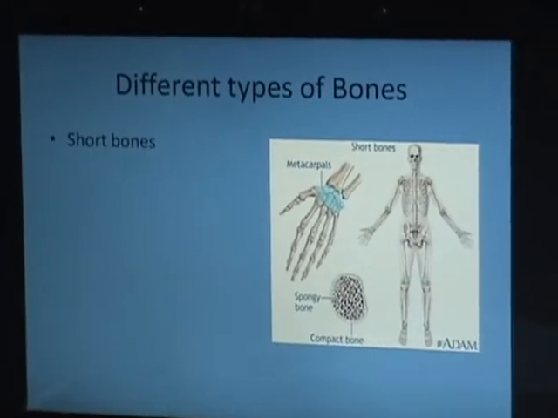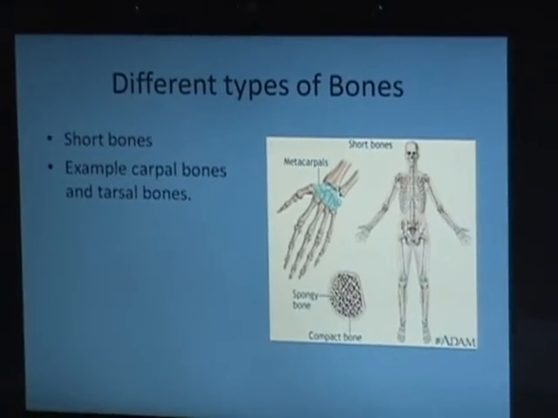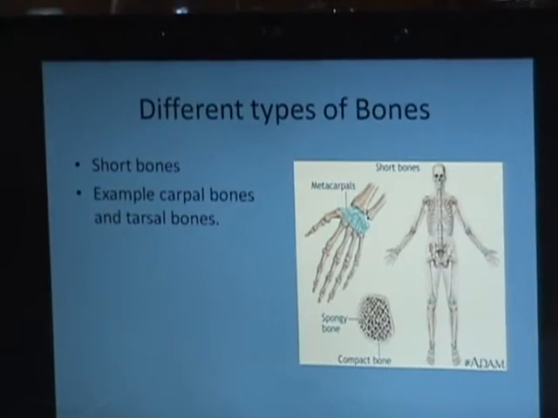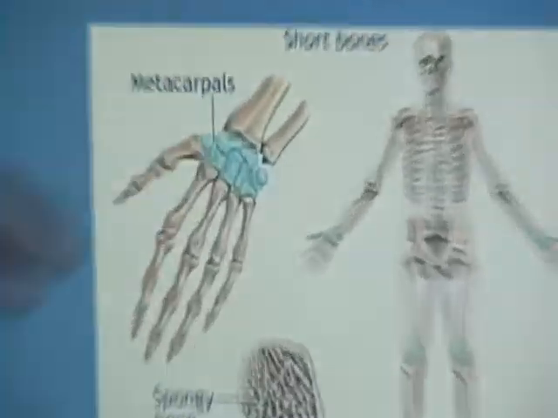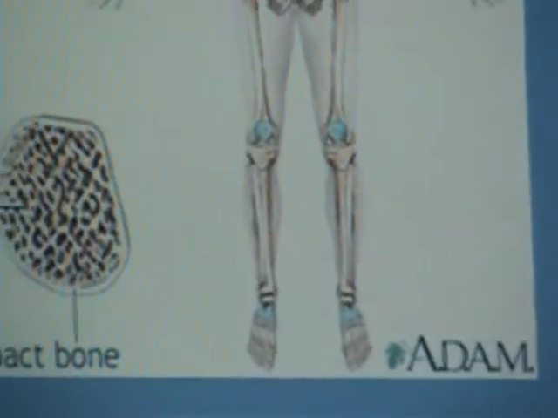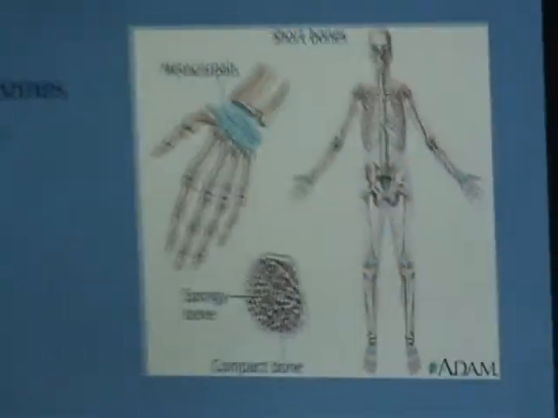Short bones. Short bones are like the metacarpals and the metatarsals. Those are the bones of the hand and the bones of the feet, and they're very short. They're surrounded by compact bone, and there's spongy bone inside, but they're very small, so that makes them extremely hard to break.